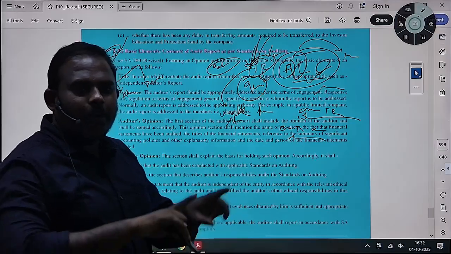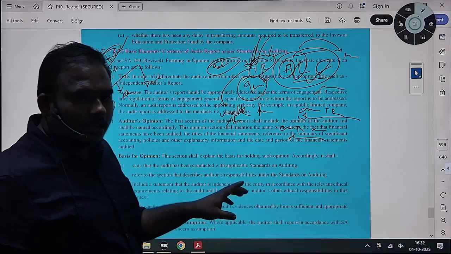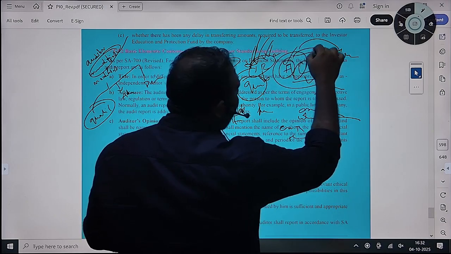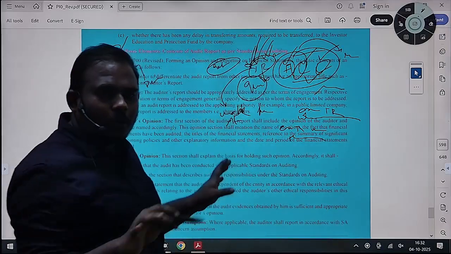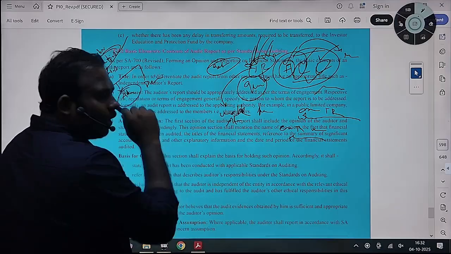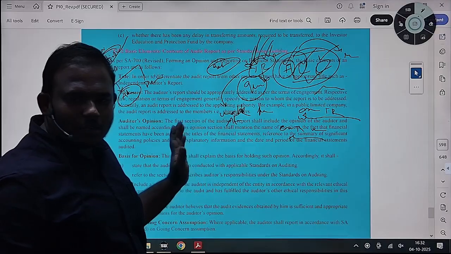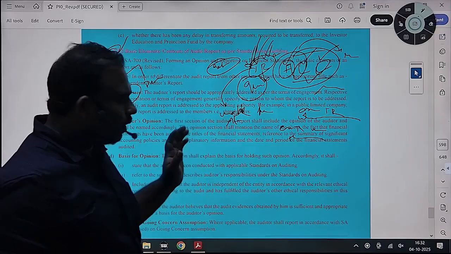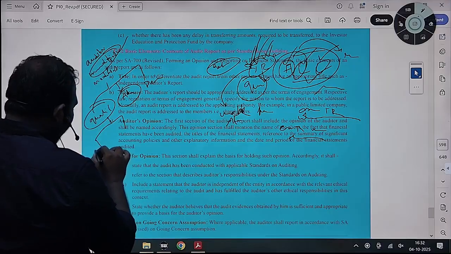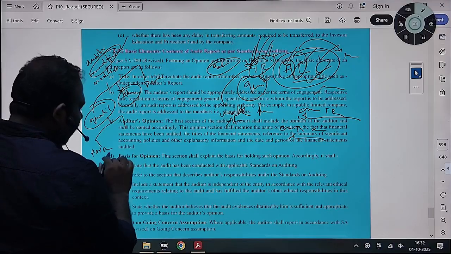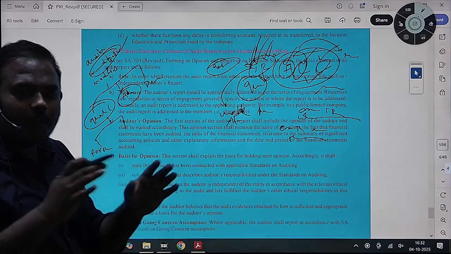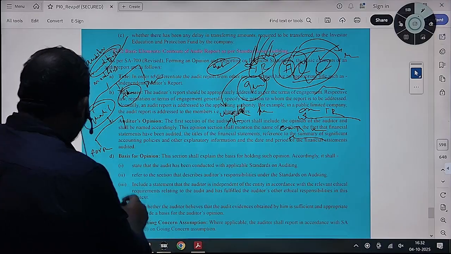If that is spread over different areas, okay, you have checked, right? If assets are misstated, liabilities are misstated, loans are misstated, the whole thing is misstated, then you will express an adverse opinion. You will give your opinion. You have to express your opinion. That is your obligation. There are two cases here. If it is for one particular item, that is called not pervasive, not spread across different line items, different areas of the financial statements.